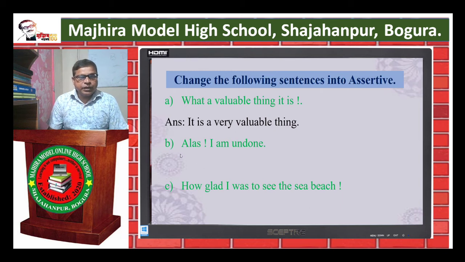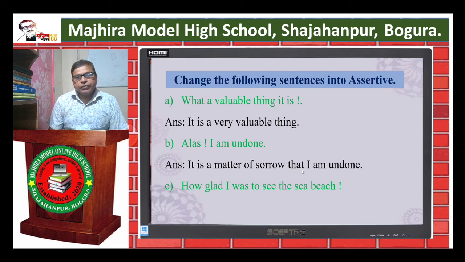Number B, alas, I am undone. Instead of alas, we should use it is a matter of sorrow. So see the answer: it is a matter of sorrow that I am undone. Number C, how glad I was to see the sea beach.